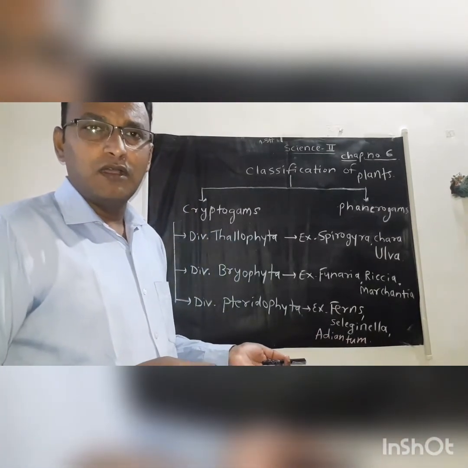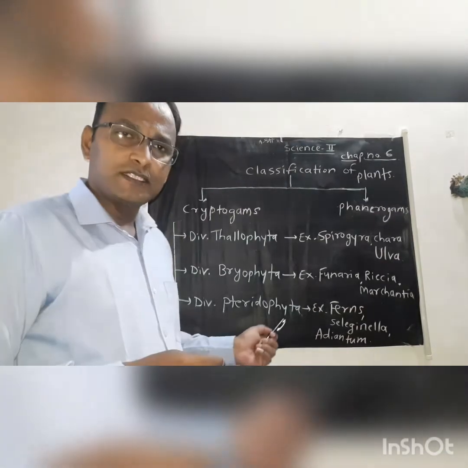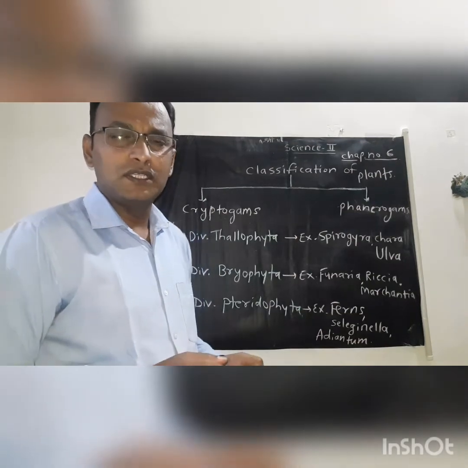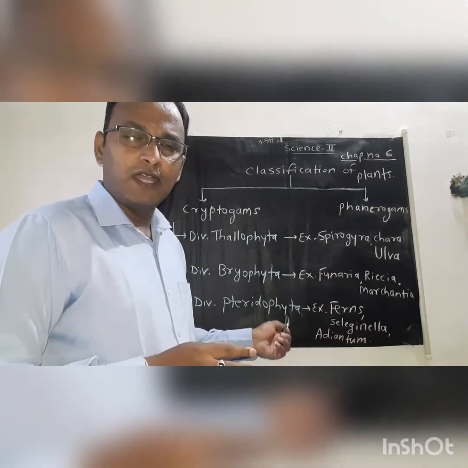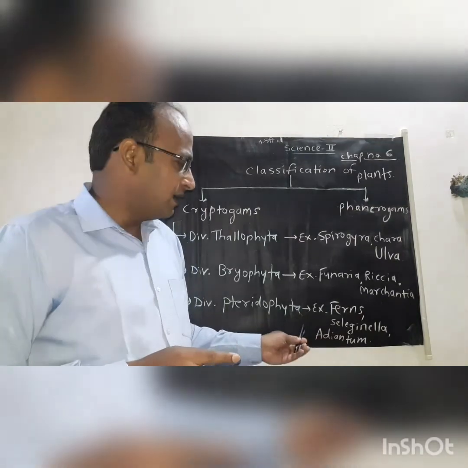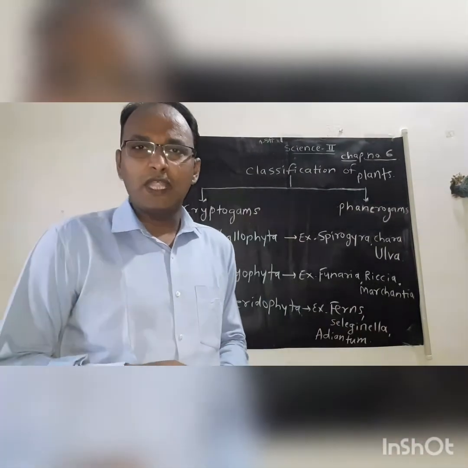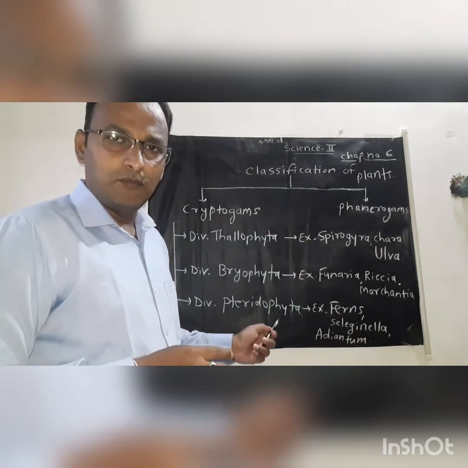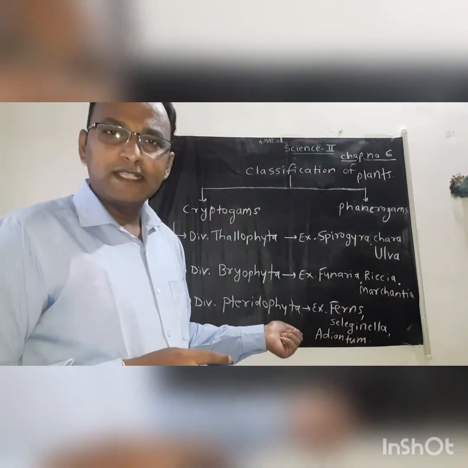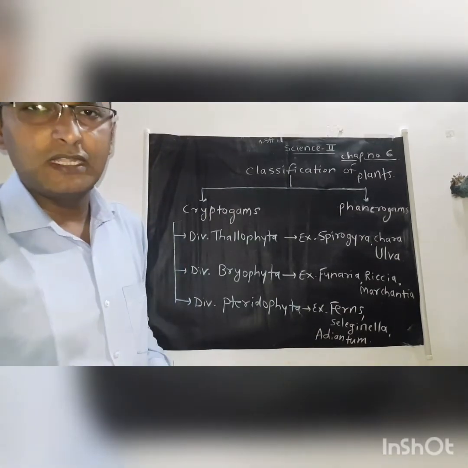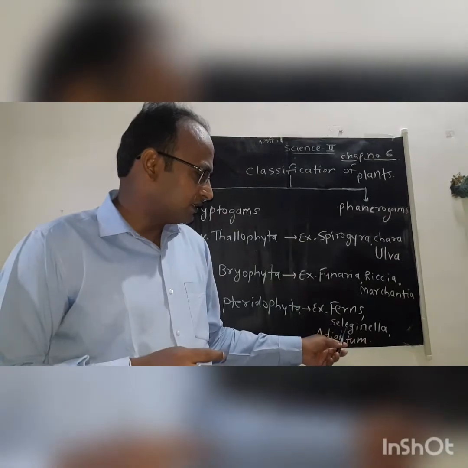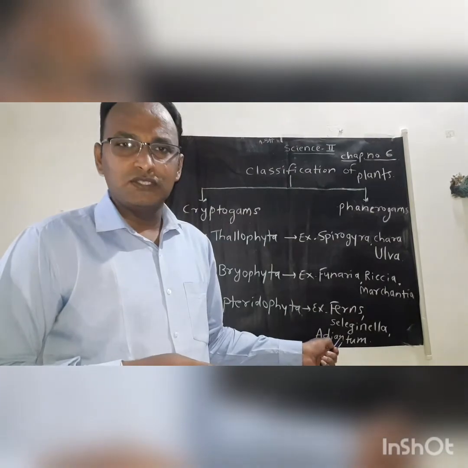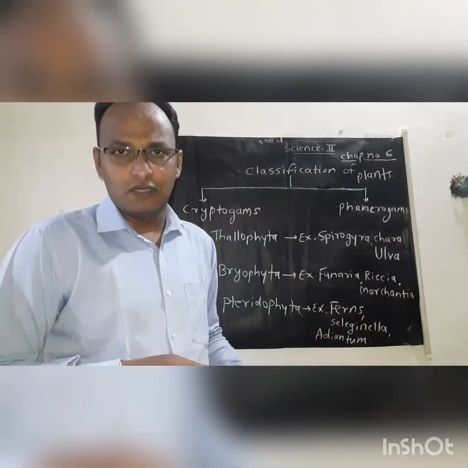Then the second type is macrophyllous. Macrophyllous means the plants which have huge or large leaves. The example is fern. The fern plant has large leaves, and hence it is an example of macrophyllous plants. Some common examples of Pteridophyta plants are fern, Selaginella, and Adiantum. Adiantum is also known as walking fern.